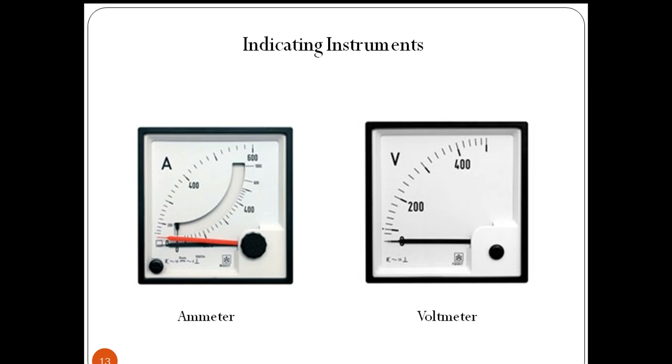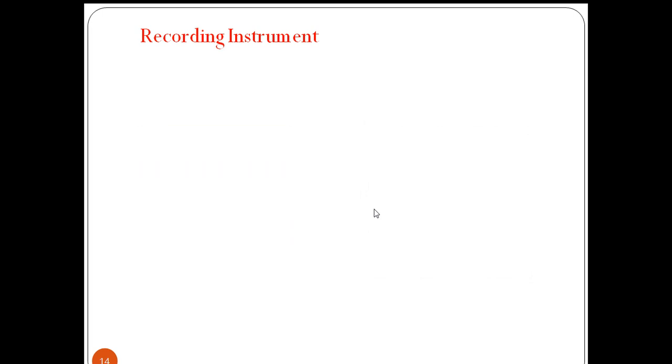Ammeter, voltmeter are the best examples for indicating type instruments. So these indicating type instruments will indicate the value of the quantity. These are the examples: ammeters and voltmeter, as shown in this figure.